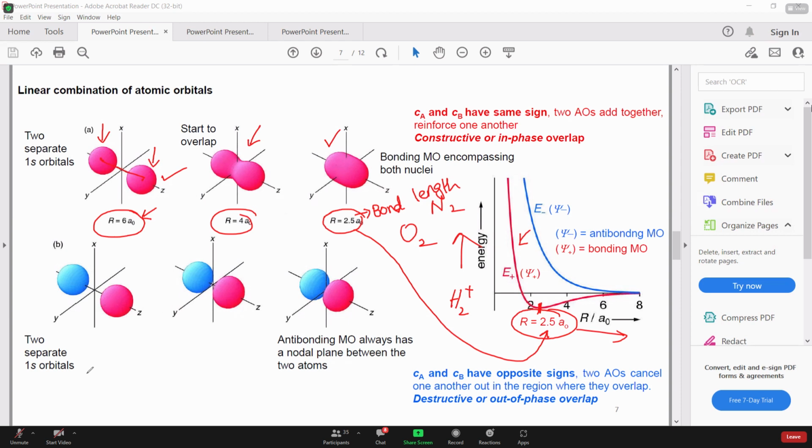And what happens in anti-bonding? What I did here was, this was psi 1s, this was the second psi 1s. I simply added them. Here, what I'm going to do is psi 1s minus psi 1s. So when I multiply this wave function with the negative sign, its phase will change. You are probably quite aware that we used to draw 1s like this. This is the graph of psi 1s.